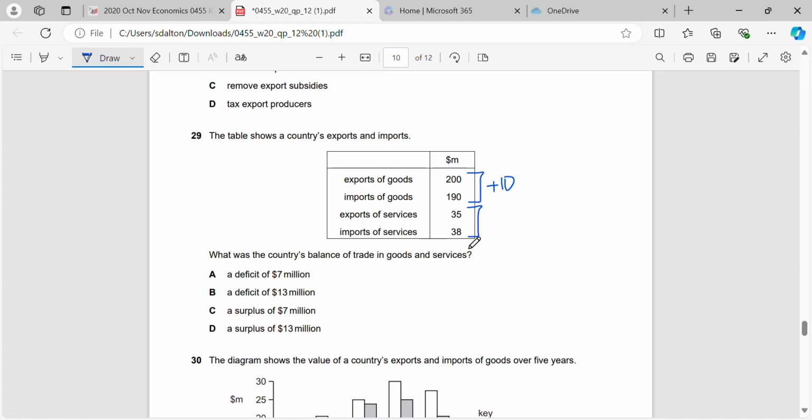Exports of services minus the imports of services, minus 3 million. What does that leave us with? It leaves us with a plus figure of 7 million. What we know is anytime we have a plus, it's a surplus. Anytime we have a minus figure as our total, it's a deficit. So in this case, our correct answer will be surplus of 7 million.